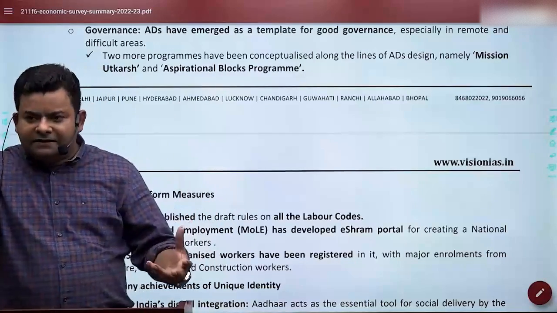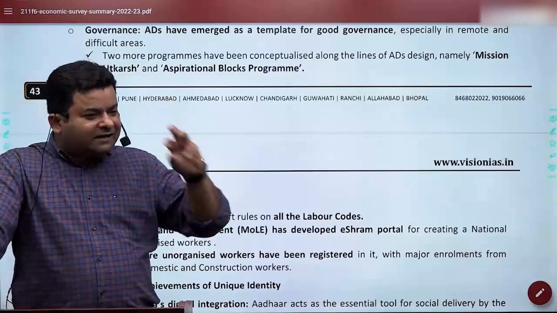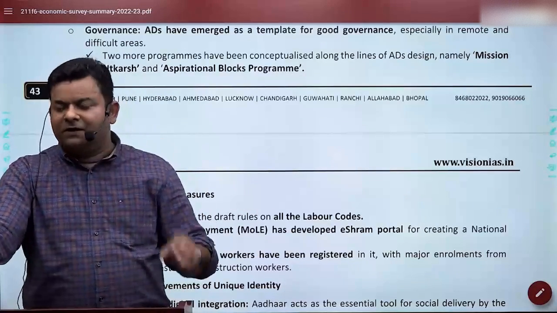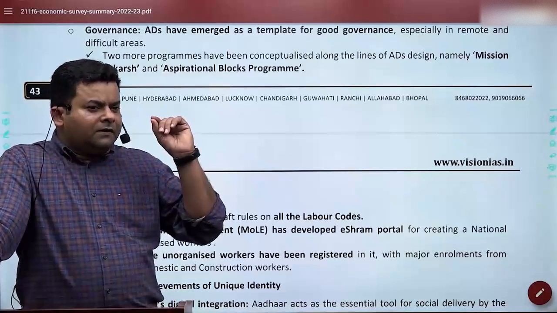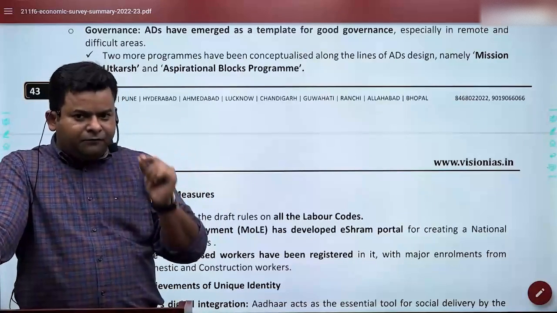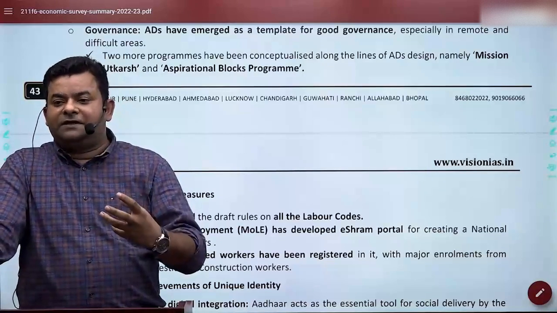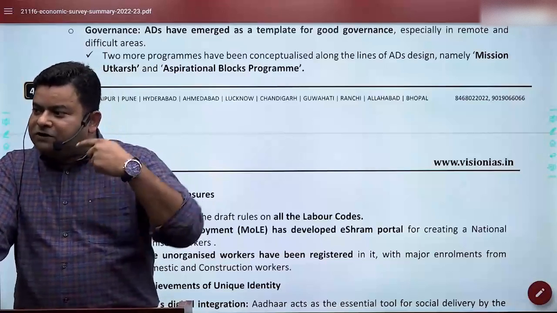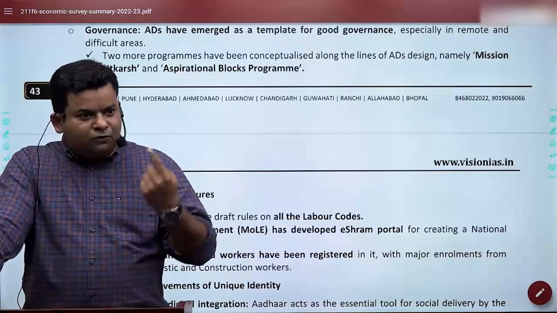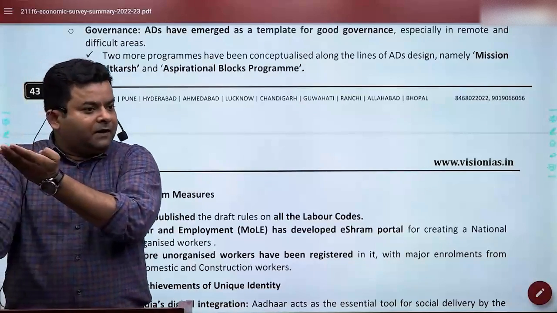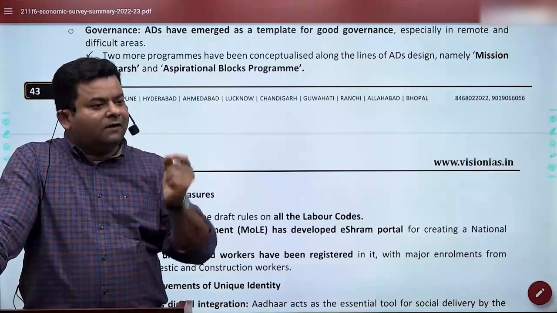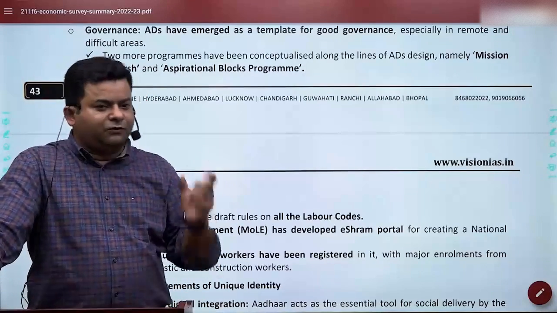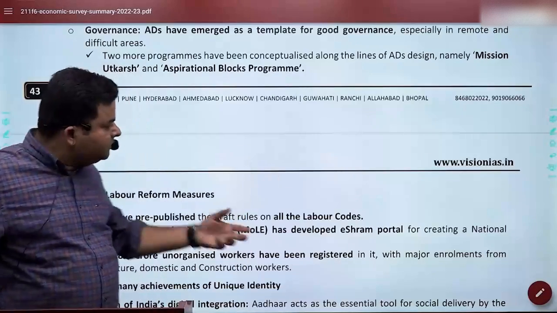So the idea is to make sure, this is called a targeted approach. She's asking about Utkarsh 2.0. There is a problem in social welfare, that in welfare we make a mistake that is called the fit for all formula. In this class, every student might have their own specific requirements. You might have a different pace of learning. So we should not go for the fit for all formula. We should be focusing upon it. So Utkarsh 2.0 is actually working on that, that we should have a focused approach on developing the area.